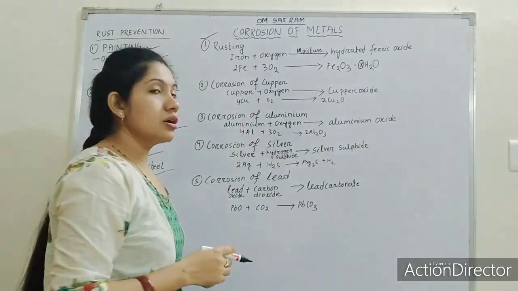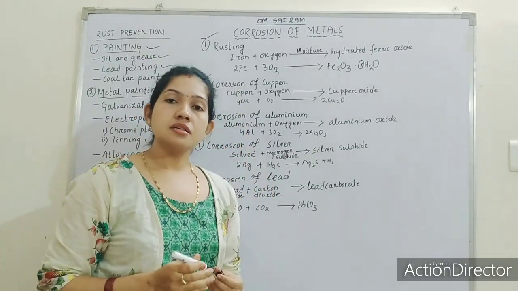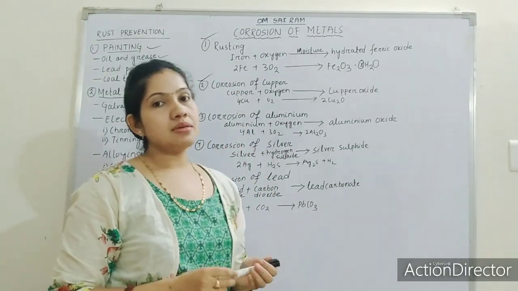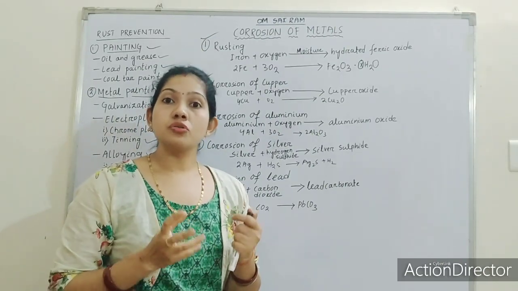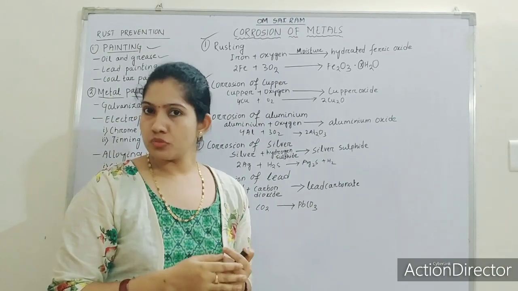Next, corrosion of copper. Not only iron, other metals also sometimes get corroded. Corrosion means slow destruction when they are exposed to atmospheric moisture.